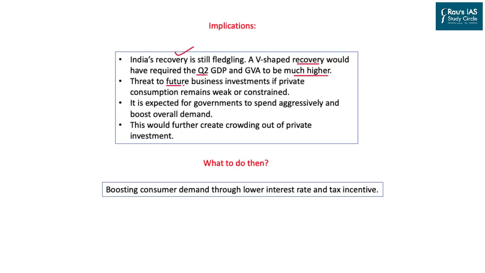There is a threat for future business investment if private consumption remains weak or constrained. If people are not going into the market, if people are very reluctant to buy products, it simply means that consumer demand is low. When consumer demand is low, it means that the confidence shown by the business class is also low.